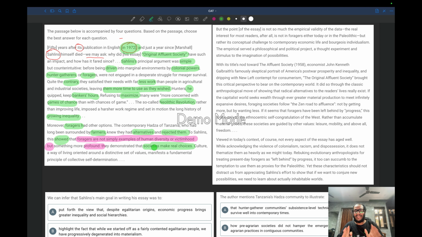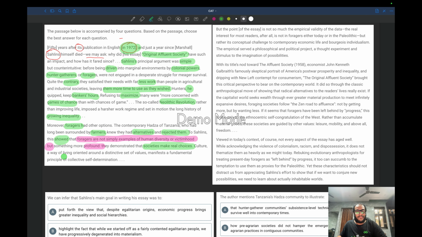They want to spend their free time. They don't want to do anything in which hard work is involved, so they want to do very little work. They want to spend free time how they want to spend it. It's up to them, so it's their particular choice. It's the forager society's choice. So societies make real choices. This is the key idea, the main idea of this passage.